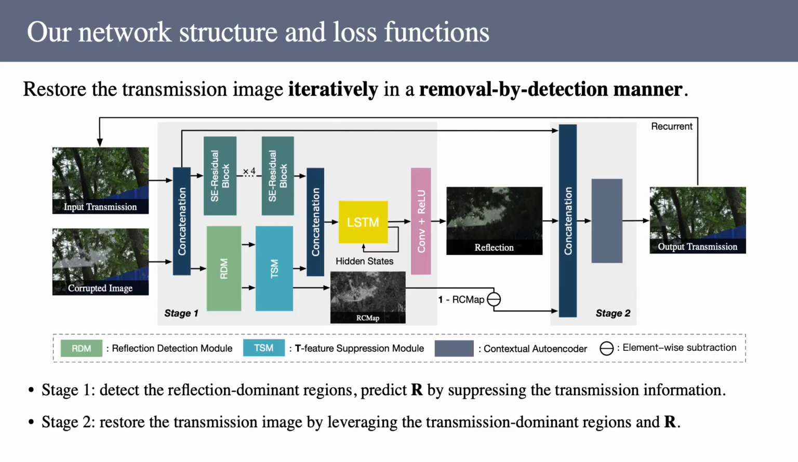Our proposed model is a two-stage recurrent network, and it restores transmission layers in a removal by detection manner. We design stage 1 to detect the reflection-dominant regions, and predict the reflection layer by suppressing the transmission information. Then, stage 2 restores the transmission image by leveraging the transmission-dominant regions and the predicted reflection layer.